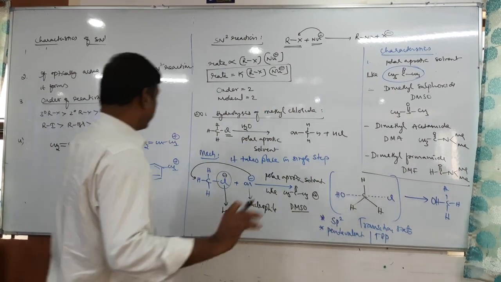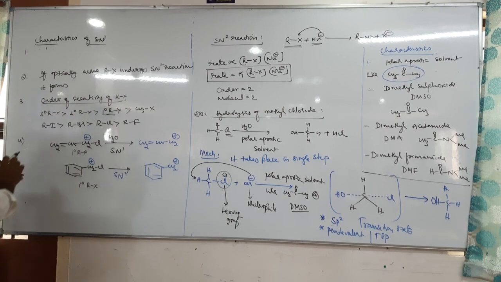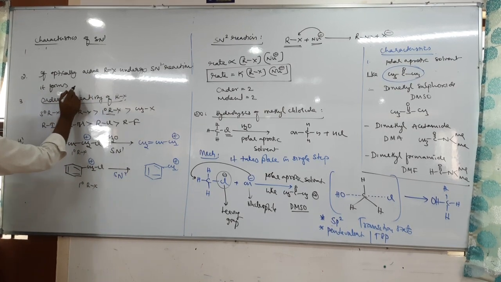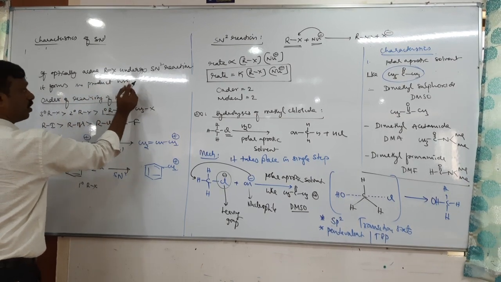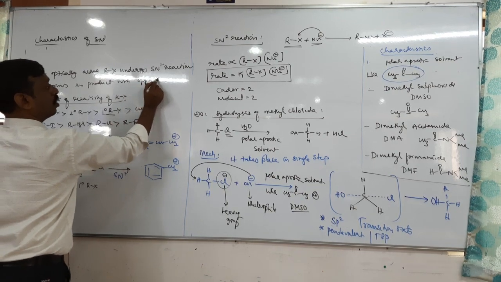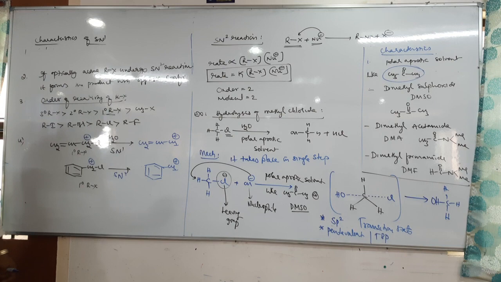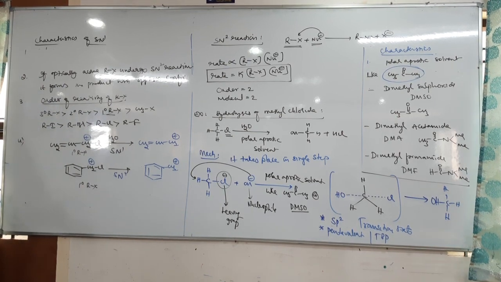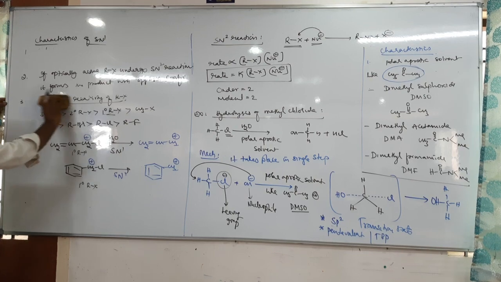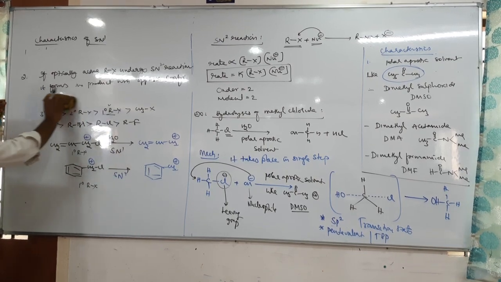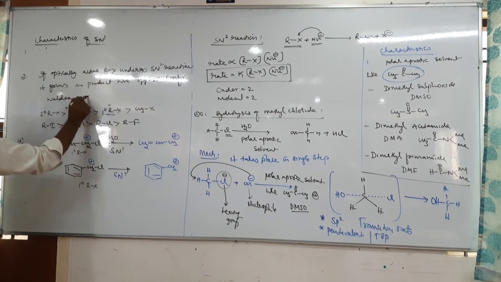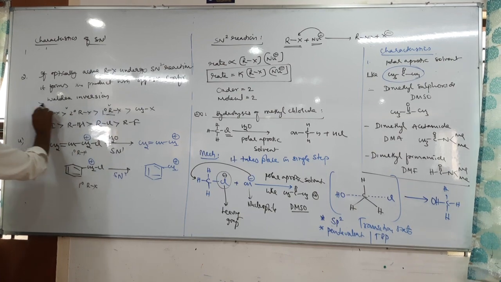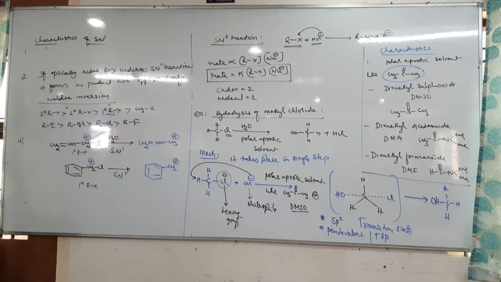So therefore, that's important. The second characteristic is, if an optically active haloalkane undergoes an SN2 reaction, it forms the product with opposite configuration. Configuration, not rotation. It is called Walden inversion. It was observed by Walden, hence it is called Walden inversion.